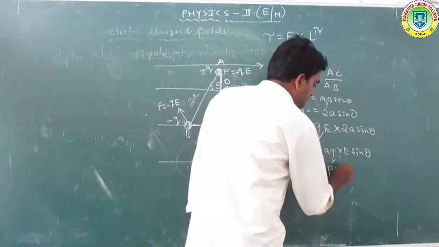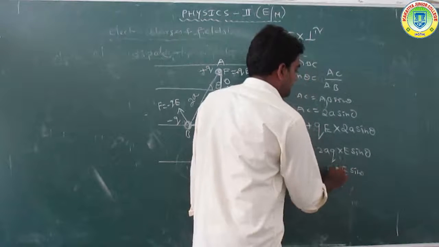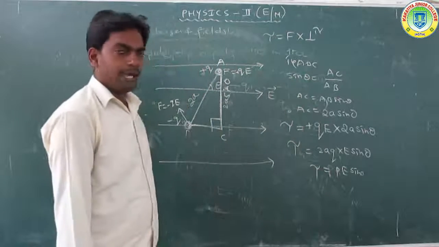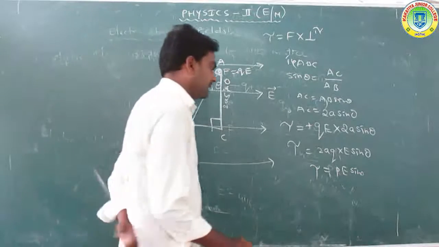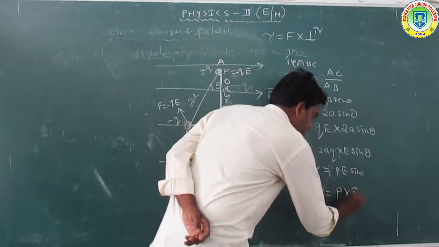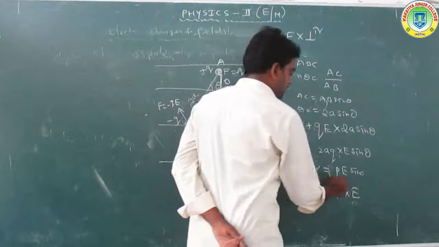So torque tau is equal to PE sin theta. In vector form, torque tau is equal to P cross E.